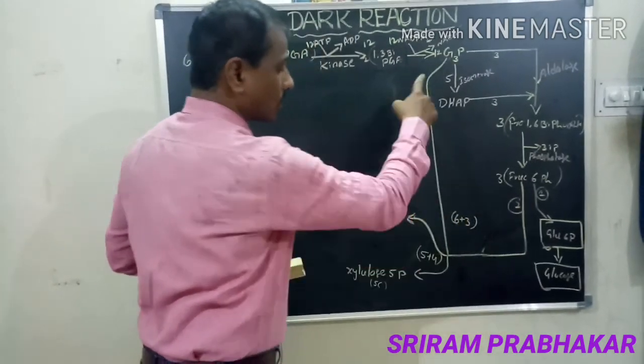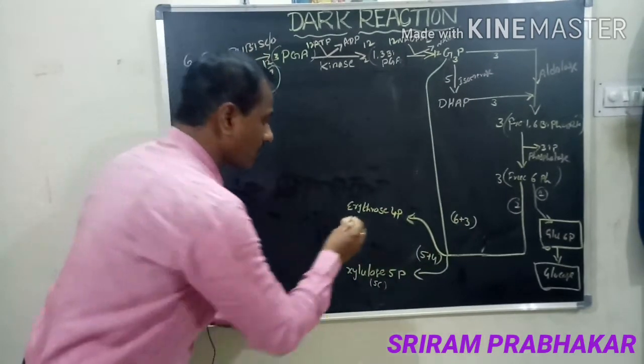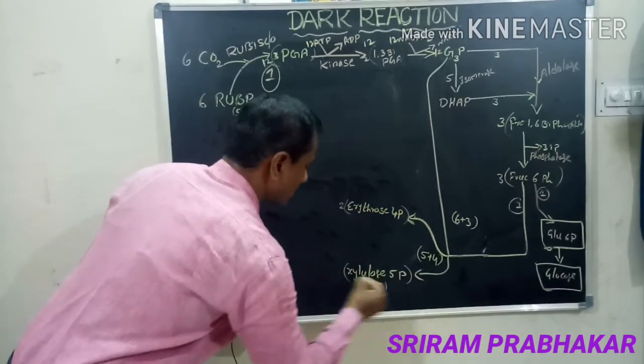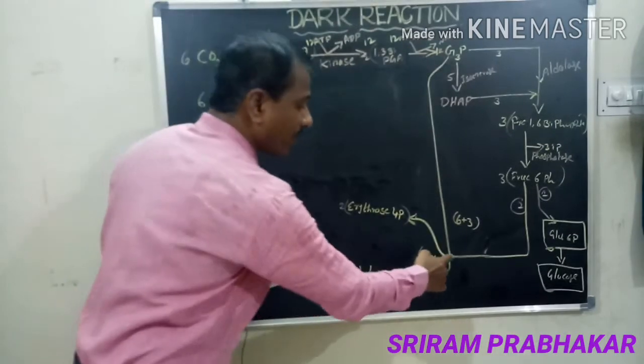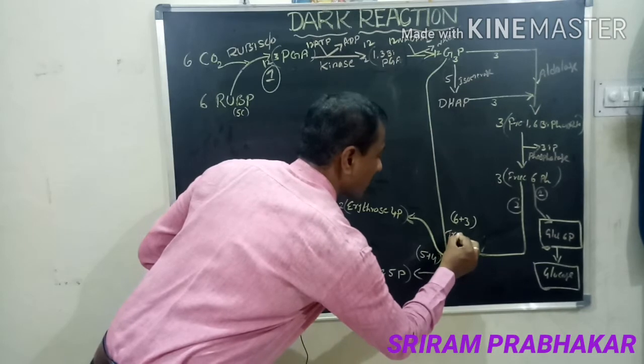How many? 2 are linked here. That means how many molecules are formed here? 2 molecules of erythrose, 2 molecules of xylulose are formed. With the help of the enzyme, that is transketolase.